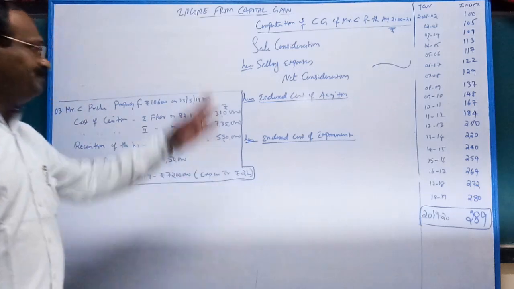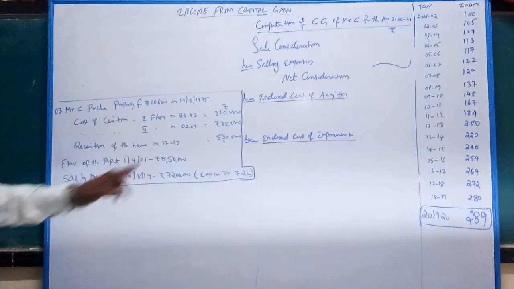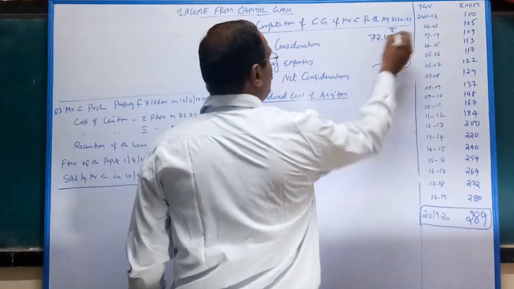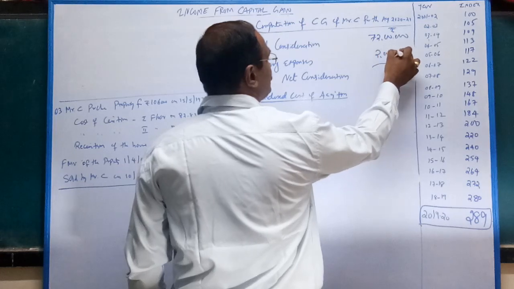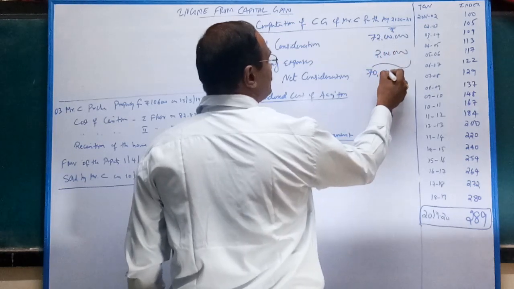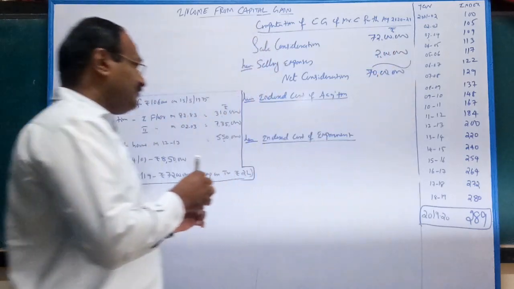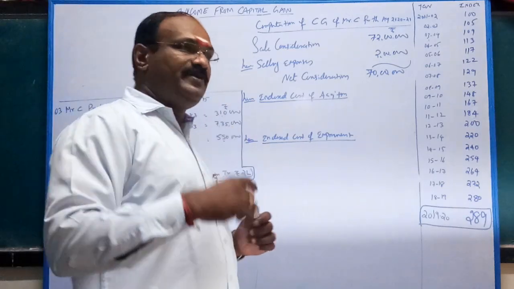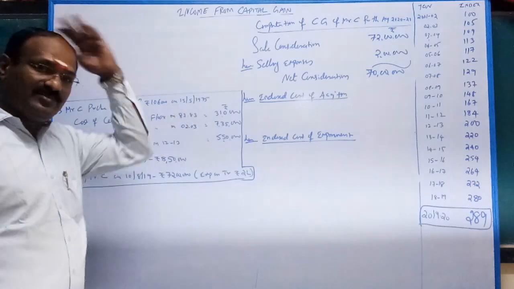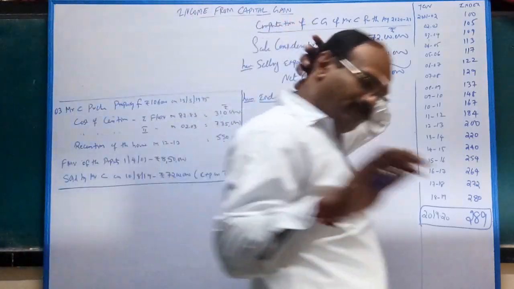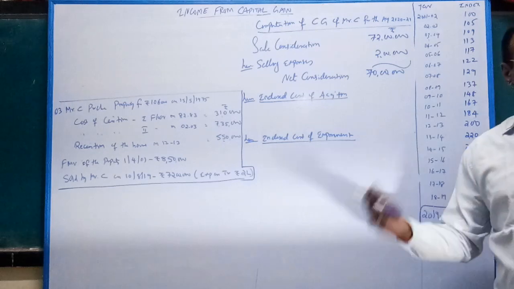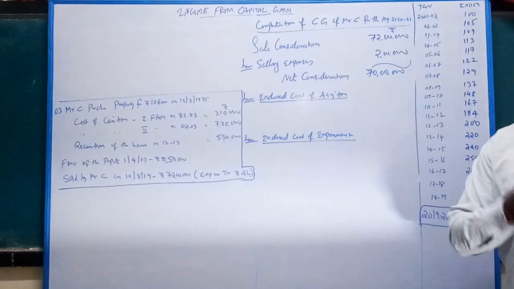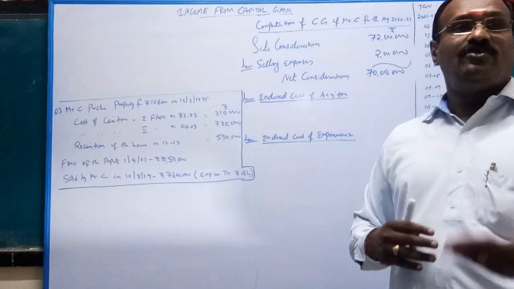Here, sale consideration how much? 72 lakhs. What about selling expenses? 2 lakhs. Thereby net consideration is 70 lakhs. When it comes to indexed cost of acquisition, listen, the property was purchased by Mr. C in 1975, thereby before 1/4/2001, according to the choice of the assessee, purchase price or fair market value as on 1/4/2001 will be the cost.